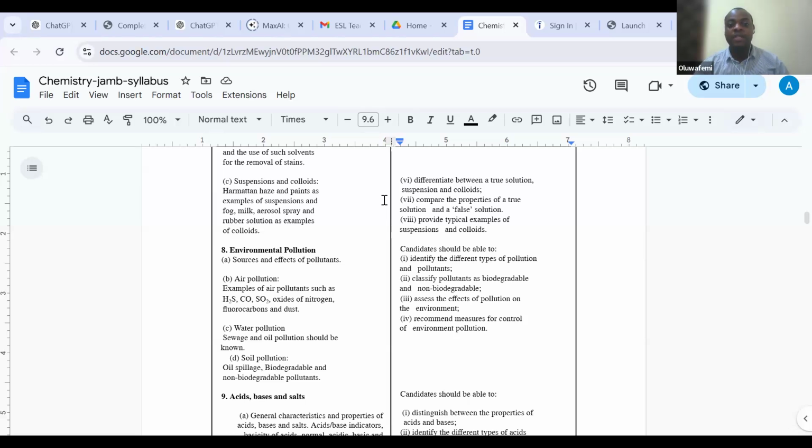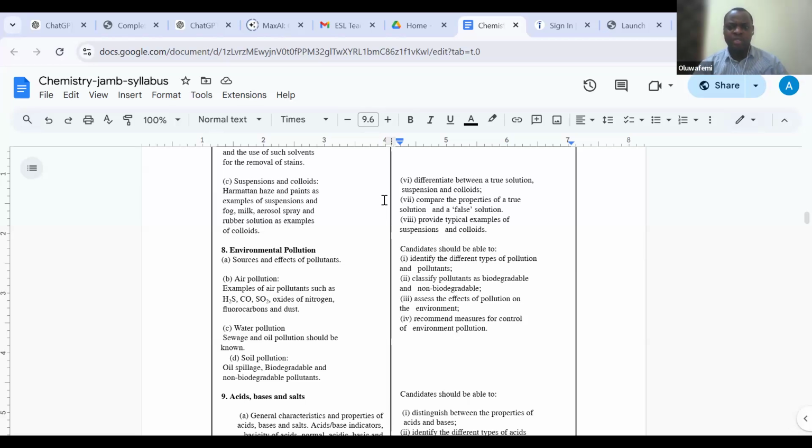And in environmental pollution, we'll be looking at specific pollution like air pollution, water pollution, soil pollution. What are the contaminants that get into the air that pollutes the air? What are the contaminants that get into our soil? How do we contribute as humans, and how can we, to an extent, control this pollution?